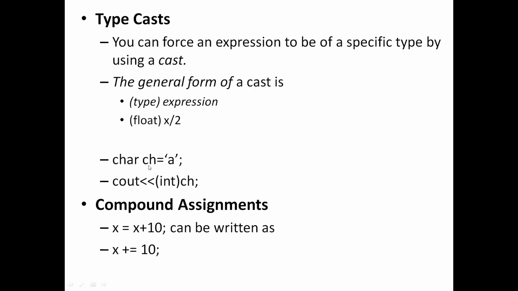Here we have a peculiar conversion. Here ch is a character, but we try to convert it into integer. Will it work? Right now you know the answer. It's not going to be a mistake. There is a way by which you can convert character into integer, that is with the help of the ASCII. You know the ASCII, that every character is assigned some ASCII number, and that is what is actually going to be converted into integer. So 97 will be printed as output.